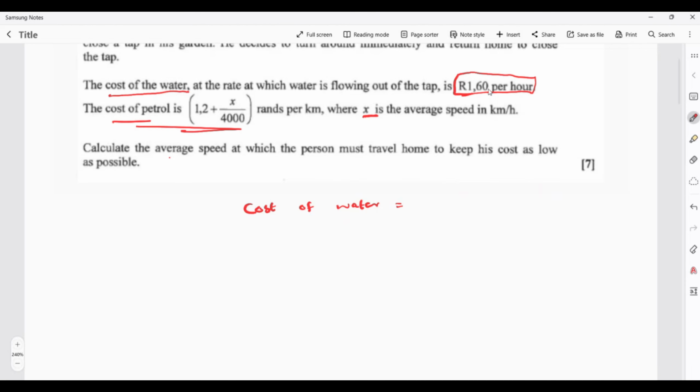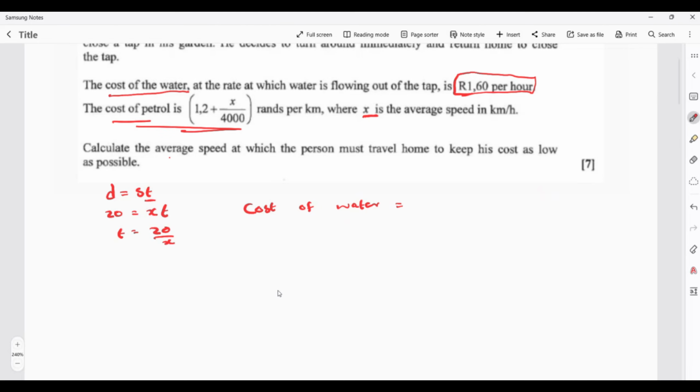Maybe you might not understand what I'm saying, so let me do it on the side here. You have the formula D = ST. If I'm looking for my time, I substitute the distance, which is 20 kilometers, my speed is X, and then I have T. So my T is 20 over X.